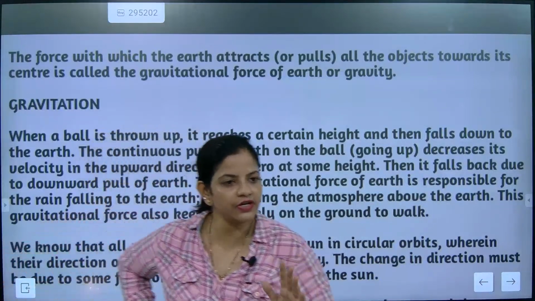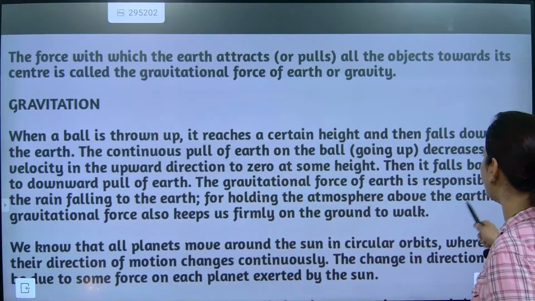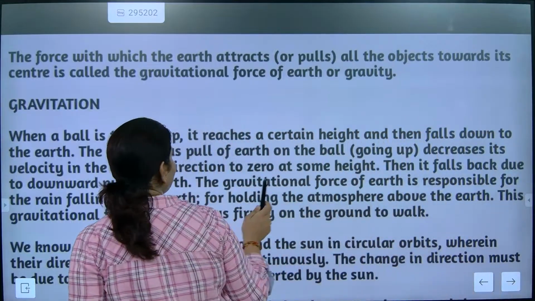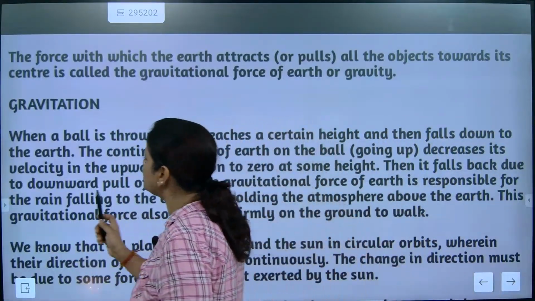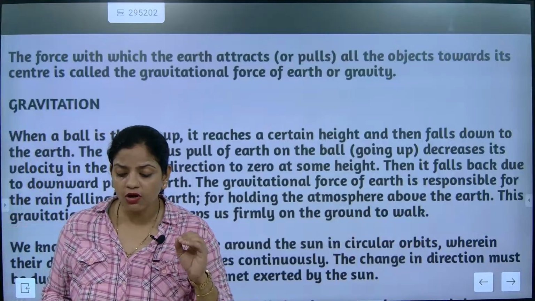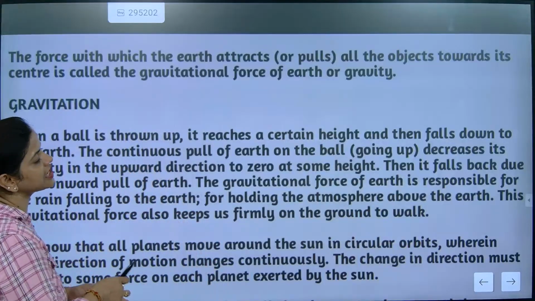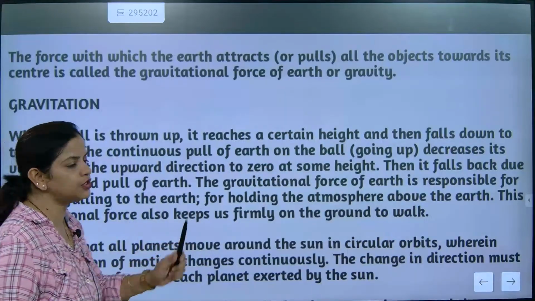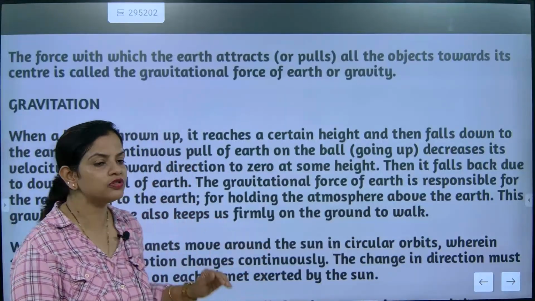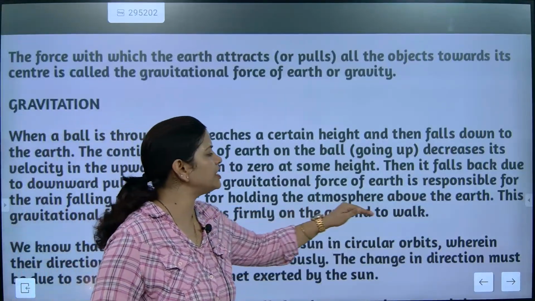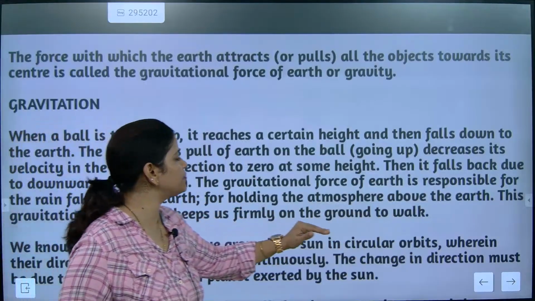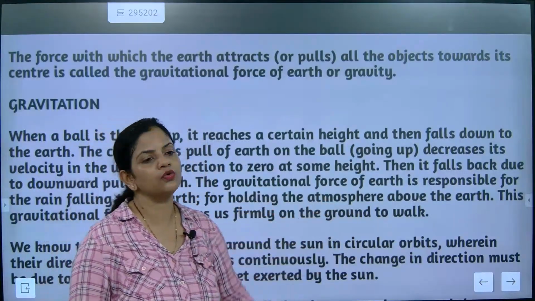I hope you have understood. So here also this will happen. So then it falls back due to the downward pull of Earth. The gravitational force of Earth is responsible for the rain. So first, the gravitational force of Earth is responsible for the rain falling to the Earth, for holding the atmosphere above the Earth. This gravitational force also keeps us firmly on the ground to walk.